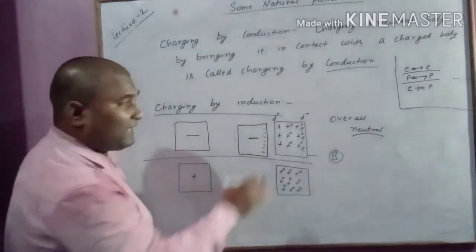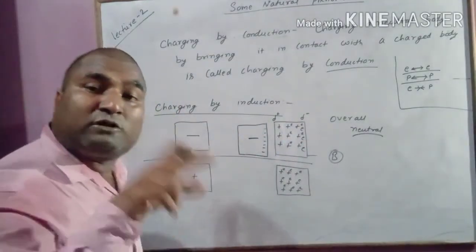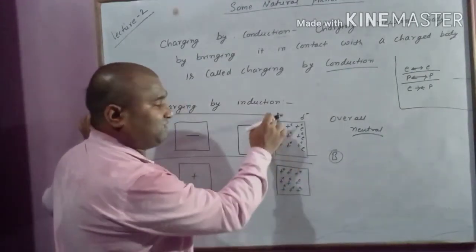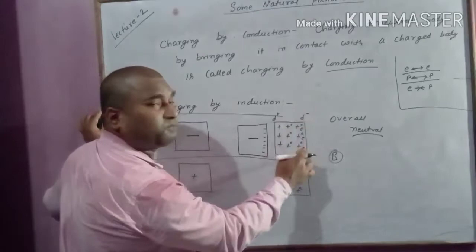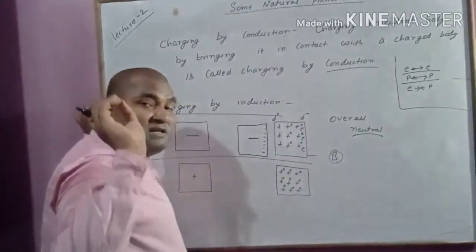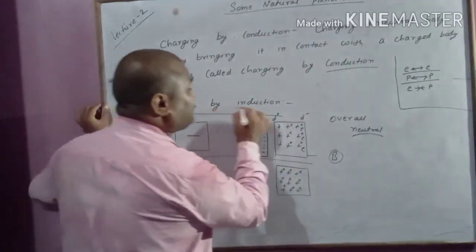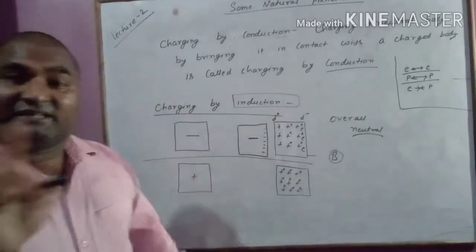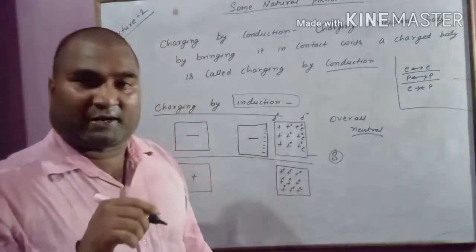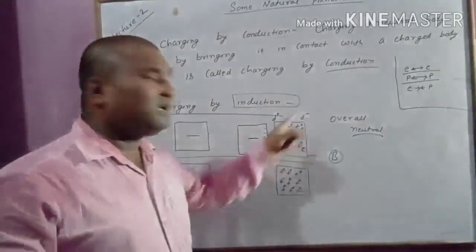What I am saying, the amount of negative charge here and amount of positive charge here, both are still equal. So this portion is positively charged and this portion is negatively charged. So we can say this body becomes charged. This is called charging by induction. Means there is no transfer of electron, there is only shifting of electron, and that too in the same object. It is not moving away.